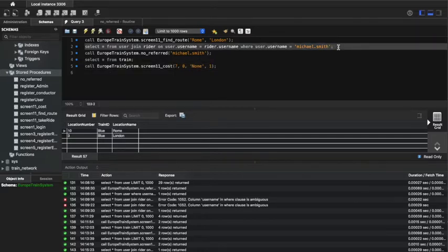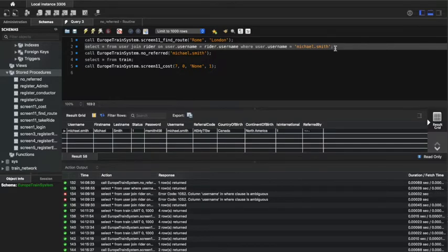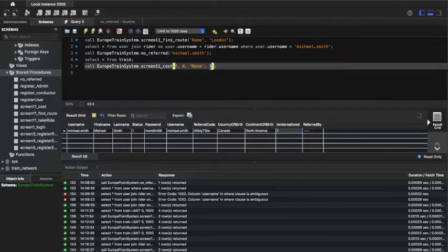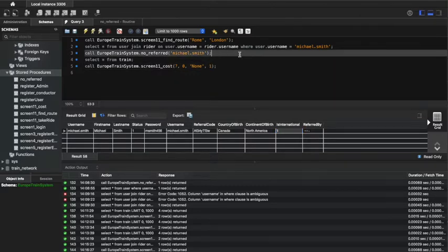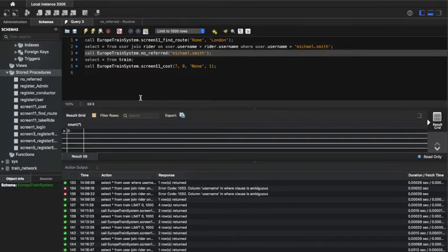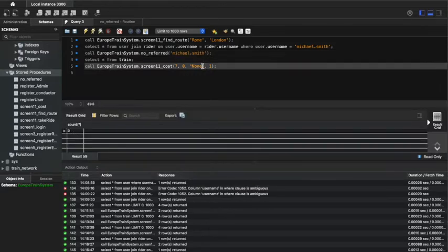And the user that is currently logged in is Michael Smith. So if you look him up, we find that he is international. So that is why we put a 1 here. And if we look at the number of people that he's referred, which relates to his status, we see that he's referred 0 people. So his membership status is 0.